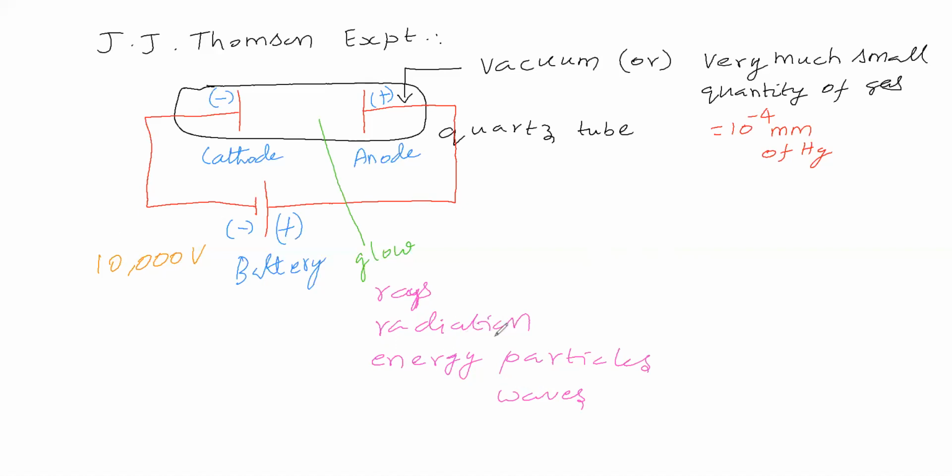That's why in the photographic plate striking is there, marking is there, shading is there. So it struck the photographic plate, which means it is having some shape, some volume. That's why, which will have volume, which will have shape, particle will have. So we can say energy particles.